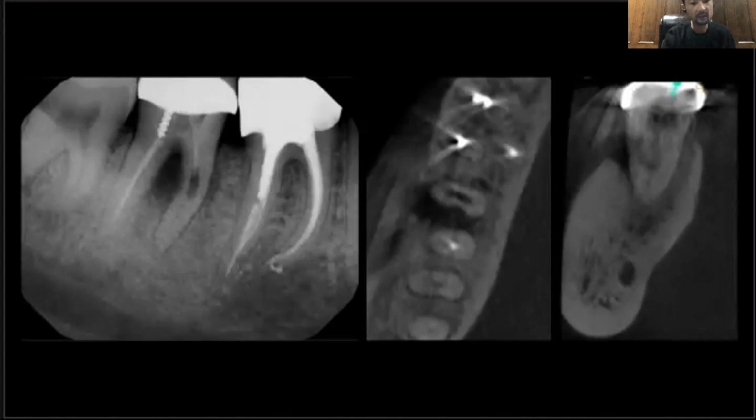This was a 45-year-old male patient. The diagnosis was previously treated with chronic apical periodontitis. There appeared to be some alteration in the root canal anatomy in the coronal third of the mesial root canal. There was slight expansion that resembled possible perforation, maybe internal resorption, and radiolucency around the furcation.